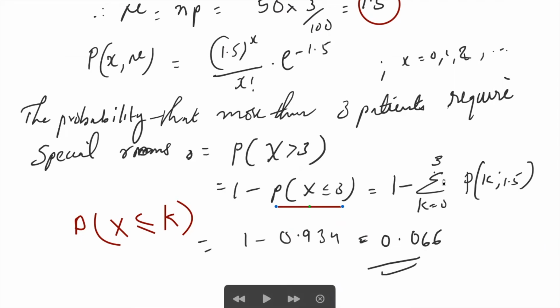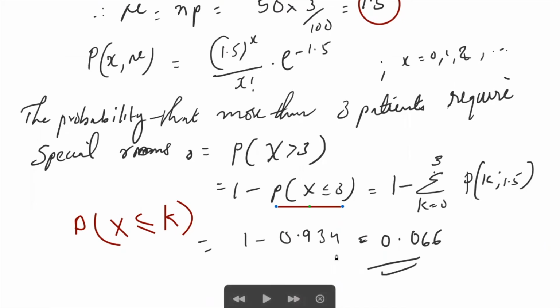Otherwise, you can make use of the equation 1.5 raised to x by x factorial into e raised to minus 1.5. Put x equal to 0, then x equal to 1, then 2, then 3, and sum, then 1 minus the summation of P of 0 plus P of 1 plus P of 2 plus P of 3.